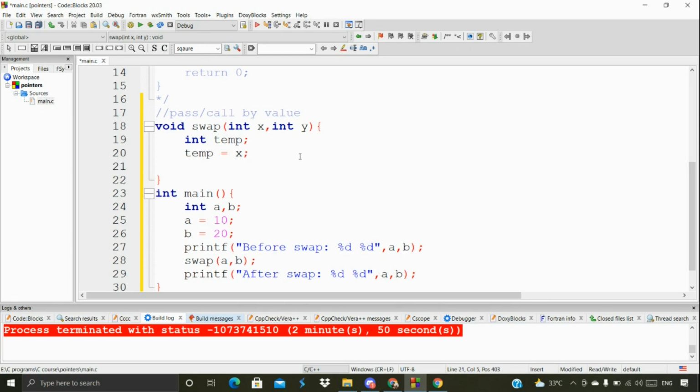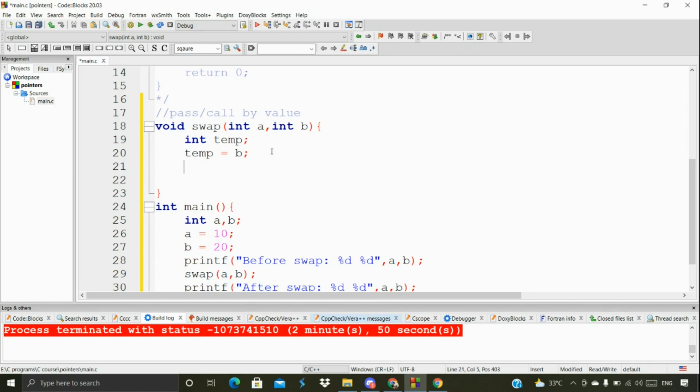I'm going to store the x. So x is nothing but a, and y is nothing but b. Or else you can make it a and b only. Anything is fine because this is a user defined function, and we can give any name. So I'm just doing it that way.